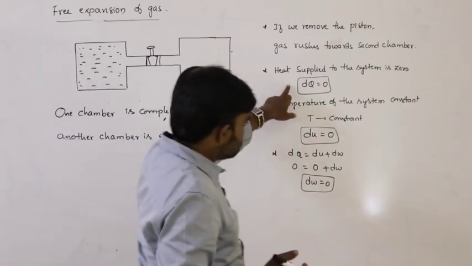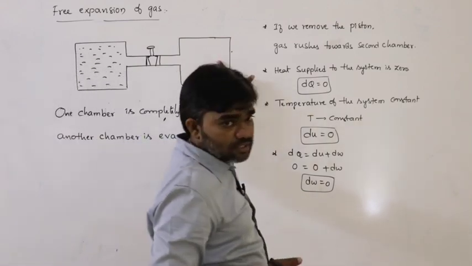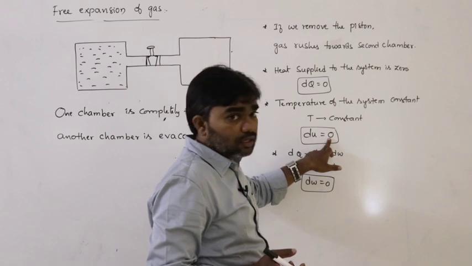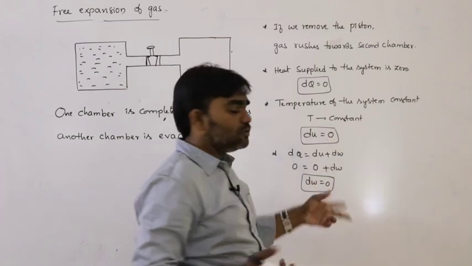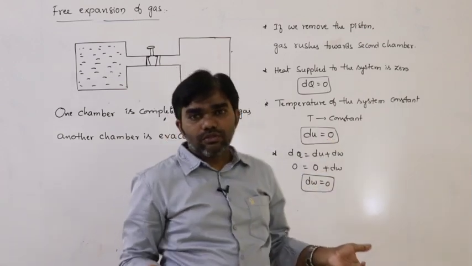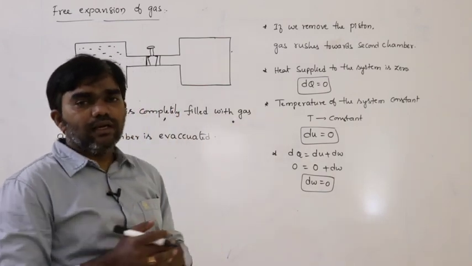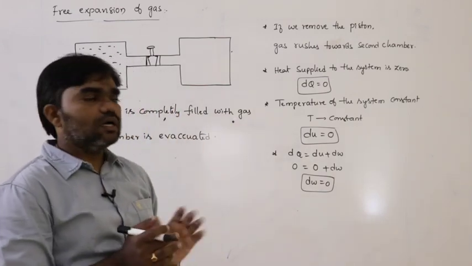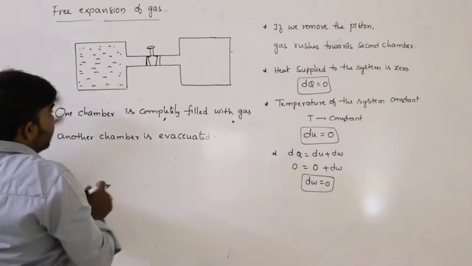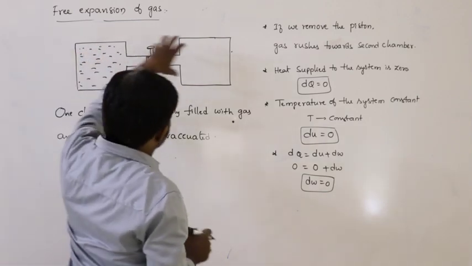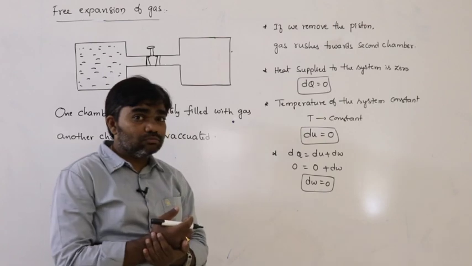So here dQ is 0, temperature of the system remains constant. That means the change in internal energy must be 0. That means work done is also 0. So in case of free expansion of the gas, the temperature of the system remains constant. But if the gas rushes from this chamber to this chamber, what happens to volume?